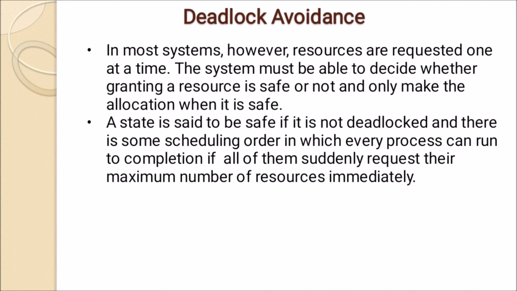In most systems, resources are requested one at a time. The system must be able to decide whether granting a resource is safe or not, and only make the allocation when it is safe. What is the meaning of safe? It means there is no risk of deadlock occurring. A state is said to be safe if it is not deadlocked and there is some scheduling order in which every process can run to completion if all of them suddenly request their maximum number of resources immediately.